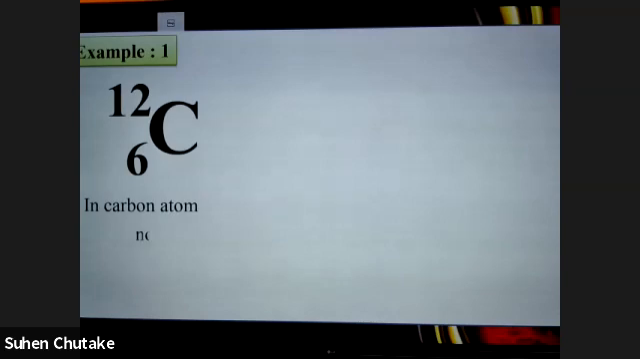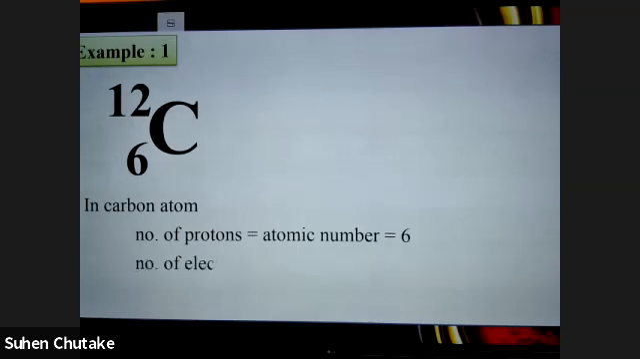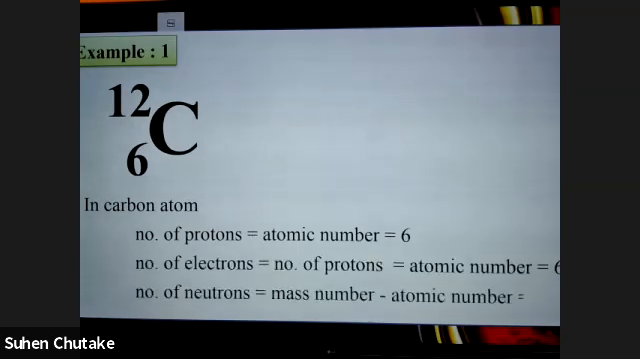Right? So in carbon atom, if I ask you what is the number of protons, you can see the number of protons are 6 because atomic number is 6 and atomic mass number is 12. So you can find out the number of neutrons also, right? This was the first example which I did for you. Should I move ahead?